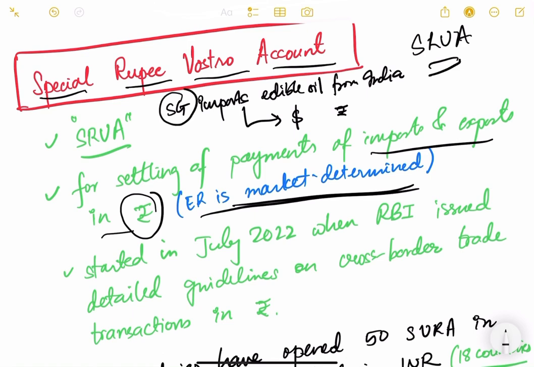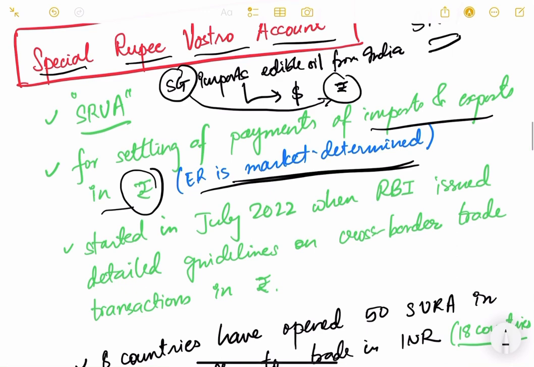Since a foreign country is paying India in rupee terms, it has to hold rupee reserves also. It has to hold rupees somewhere in its bank accounts. Only then can it make payments in rupees, just like we hold dollars and other countries hold dollars. So the rupee can become an international currency in that sense, because it will be used for international transactions. So SRVA is a bank account there to settle the payments of imports and exports in rupee terms.